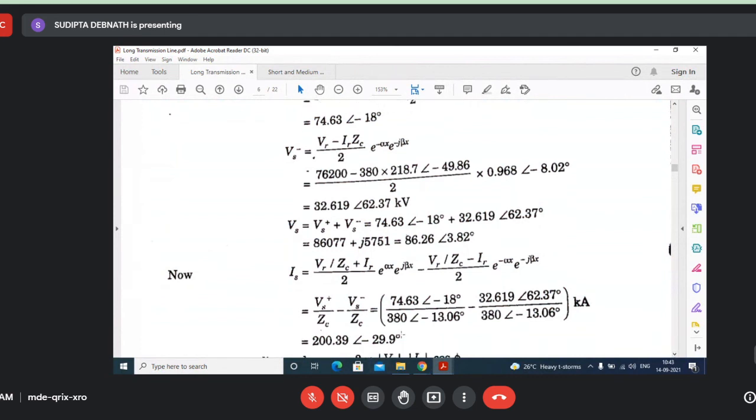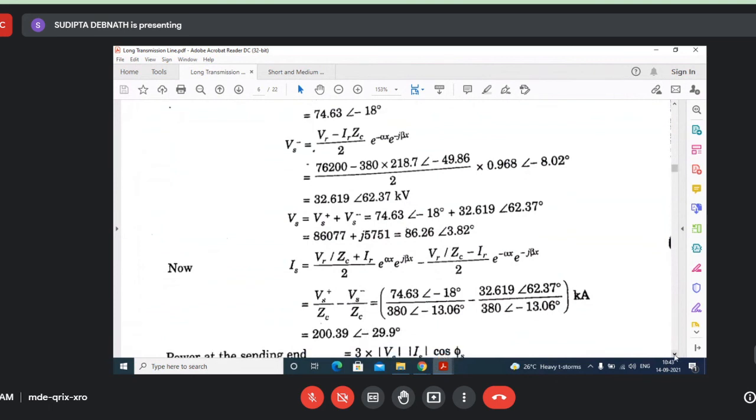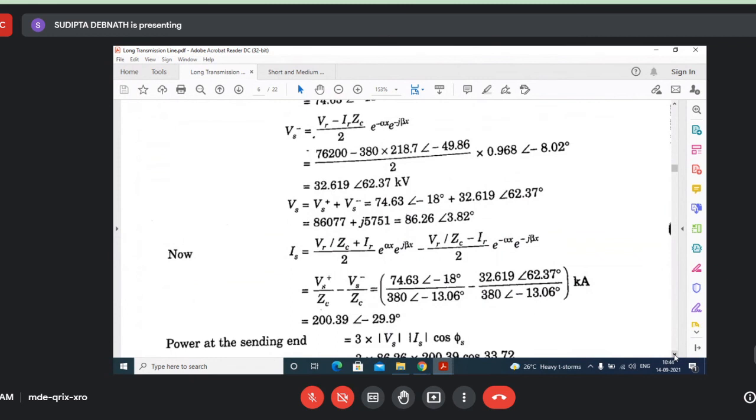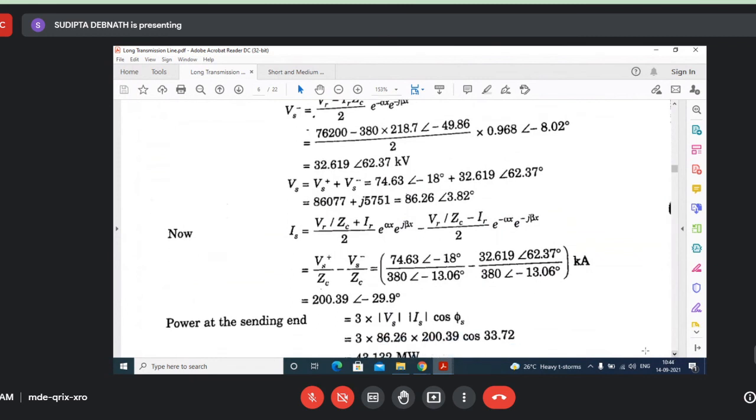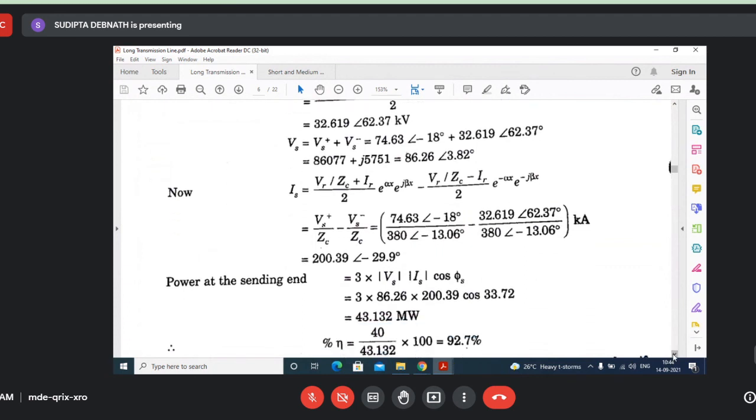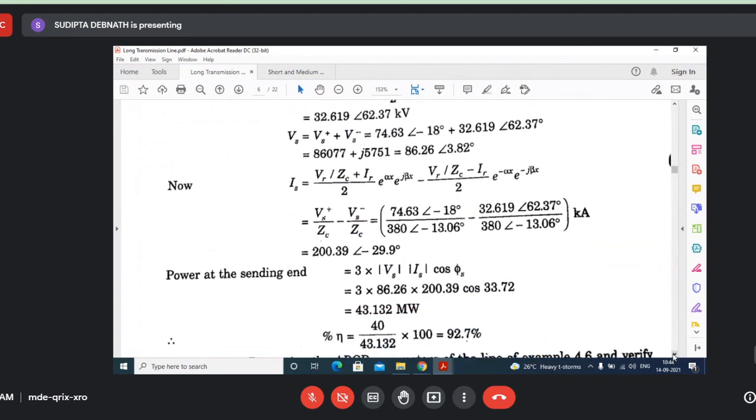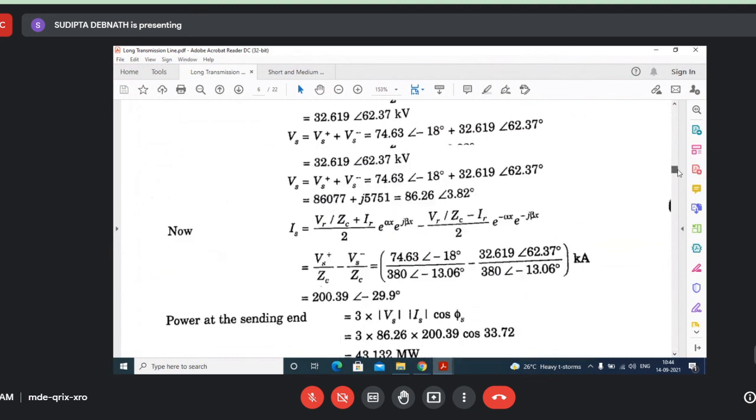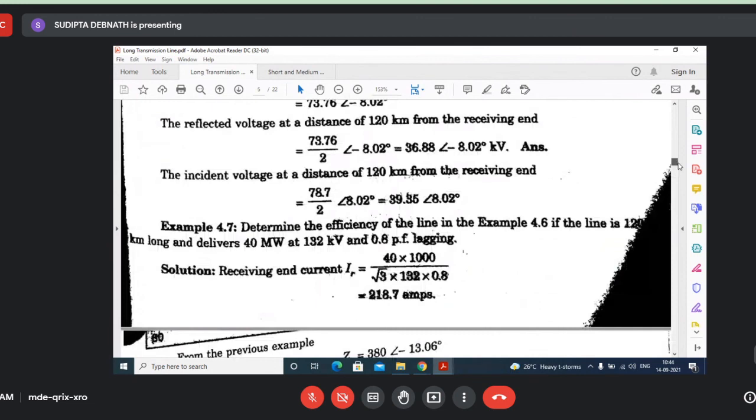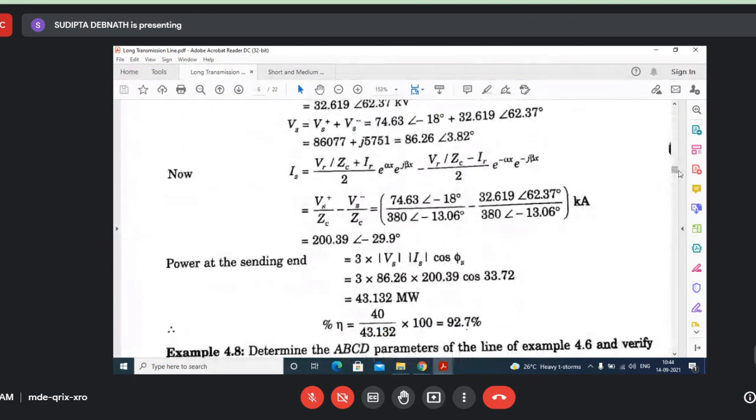So, what is theta s? Theta s is 3.82 minus of minus 29.9. So, 3.82 plus 29.9, so 33.72. So, this is the power at the sending end. Now you can easily find out the efficiency. 40 is given in the problem. The load is 40 megawatt. So you can easily find out the power.